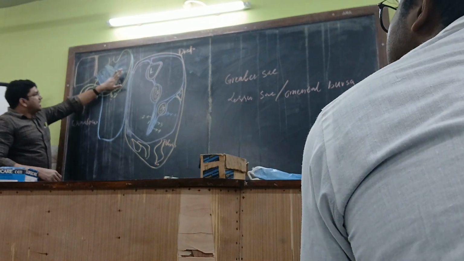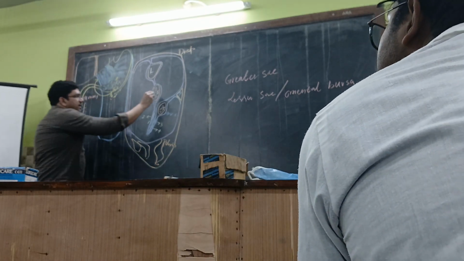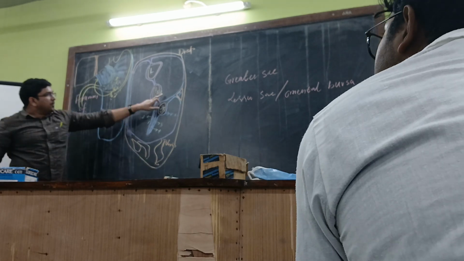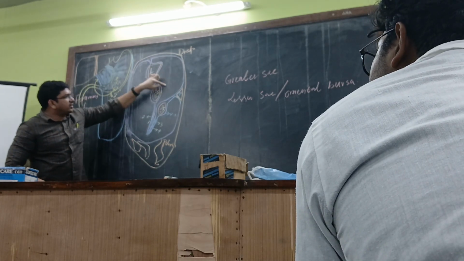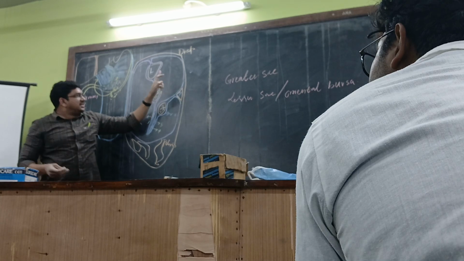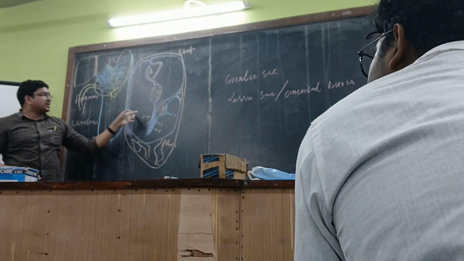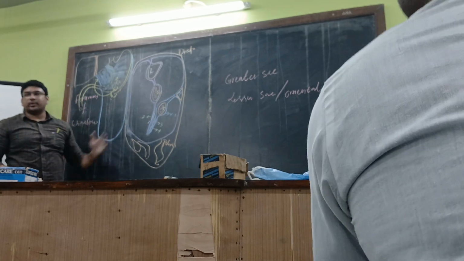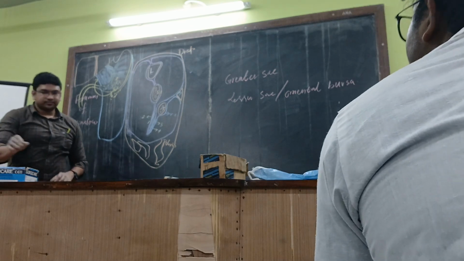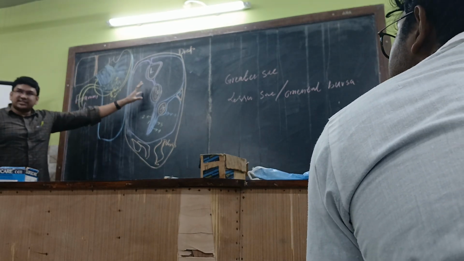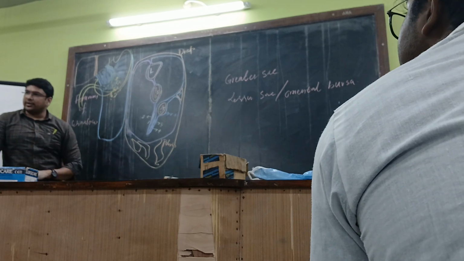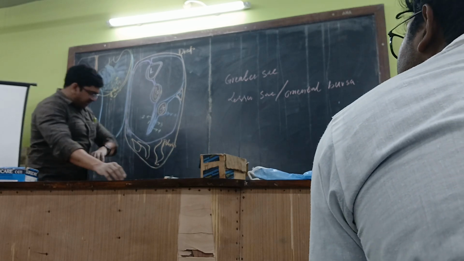And the same thing, if there is a perforation in the posterior inferior surface of the stomach, there will be a collection of pus within the lesser sac. This collection of pus may communicate with the greater sac and will enter into the greater sac. Getting it? Right? So this is the basic thing about the visceral peritoneum. We will see the rest of the things.